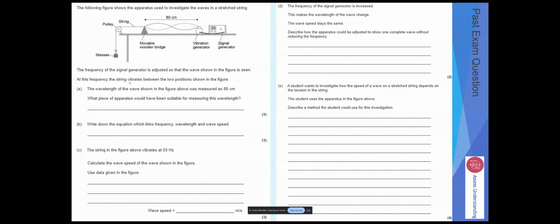The wavelength for the wave shown in the figure above was measured as 80 centimeters. So you can see one wave, because it goes up, then down. The half wavelength is from that point to that point. So we've got two half wavelengths to make a single wavelength. What piece of apparatus would have been suitable for measuring this wavelength? As we said, we use a ruler, not a meter stick, a ruler, which is what we did in our examples. We get this equation from our equation sheet, and then all we do is work that out.